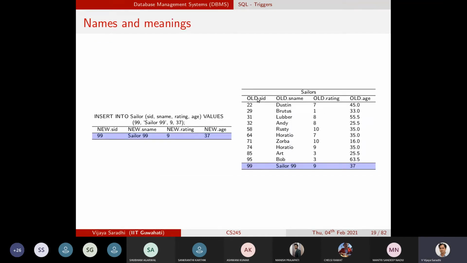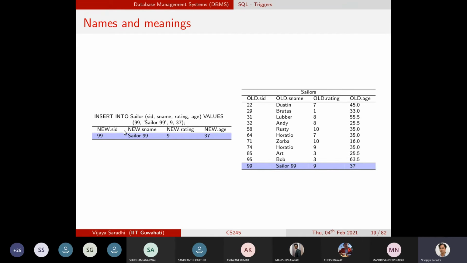Assume that you have 10 sailors records in this particular example. You wanted to insert the 11th record. Now the 11th record must be somewhere in the main memory, but not on the table, not on the hard disk. So at the time of insertion, it is also a record, which means that it is also a table in its own capacity.